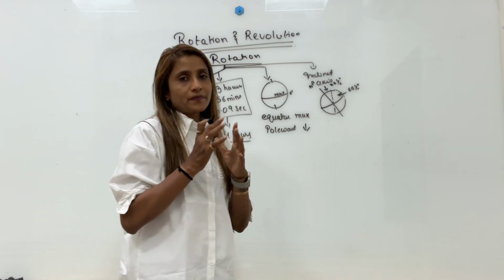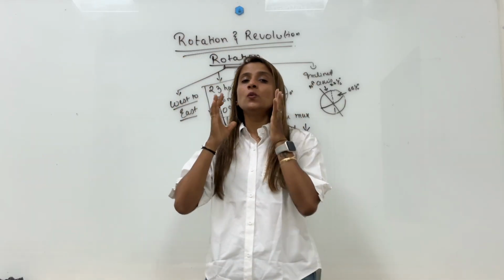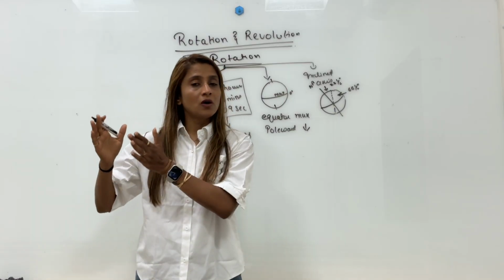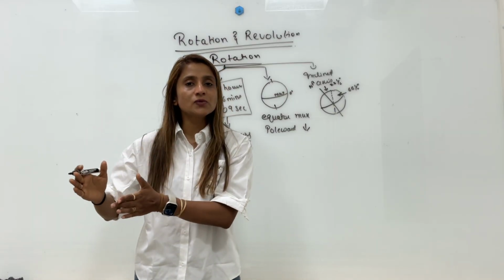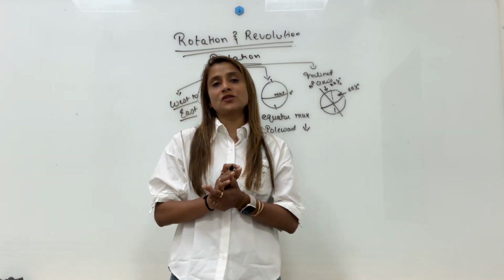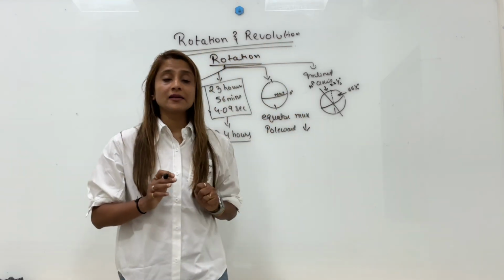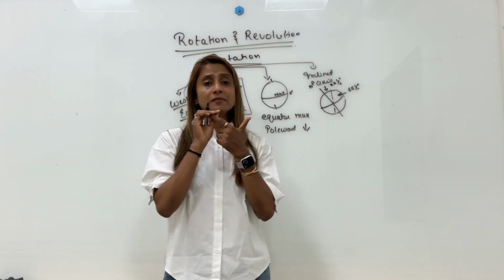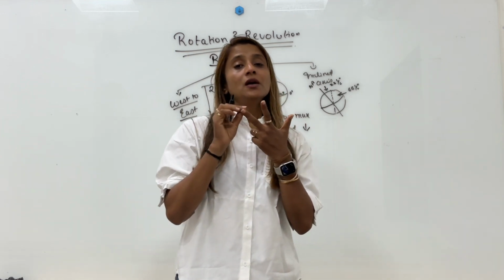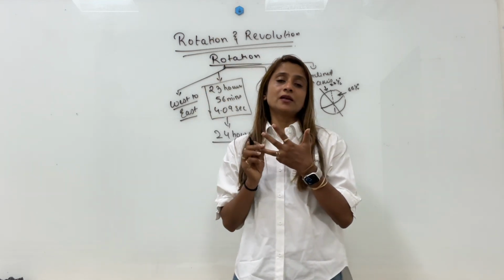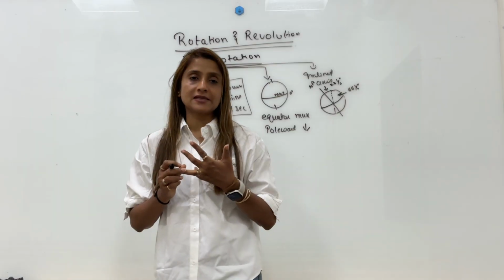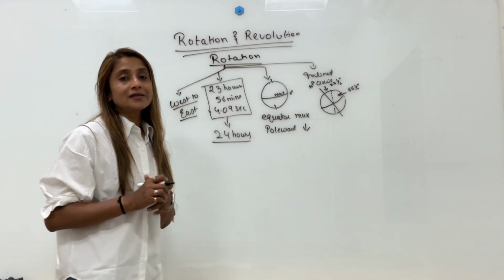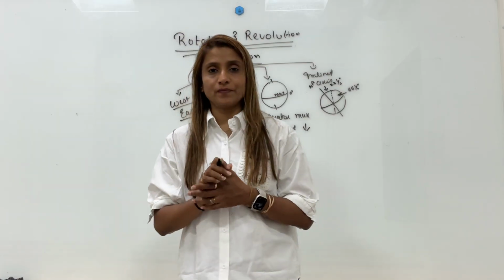So, till now, first we saw what rotation is: the spinning of the earth on its axis once in 24 hours from west to east. Then we saw four characteristics of rotation. One talks about time, another about speed, another about direction, and the last point is about the axis tilt of the earth.